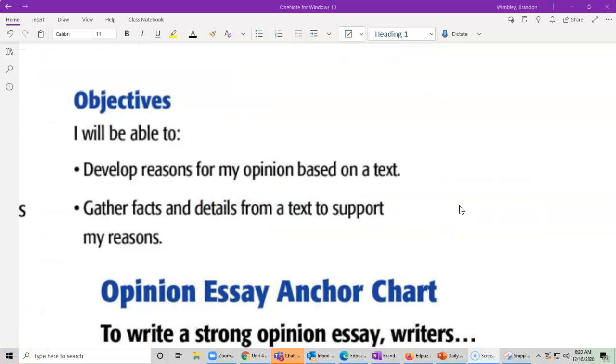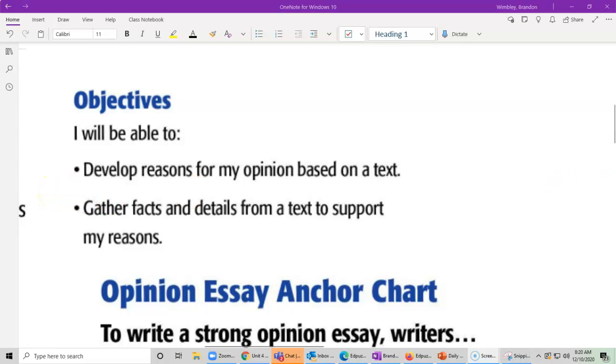So here it is, the day where we're going to actually start planning out our writing. So we've done a lot of looking at and putting together facts and information, but today we're going to actually organize our paper. So this is our objective for this lesson. I'll be able to develop reasons for my opinion based on a text and gather facts and details from a text to support my reasons.